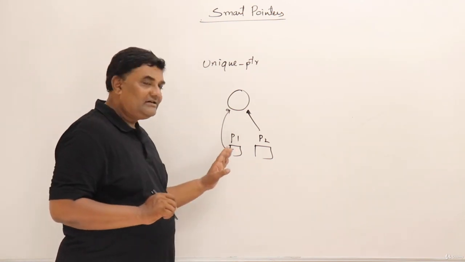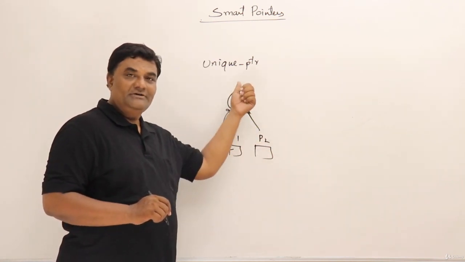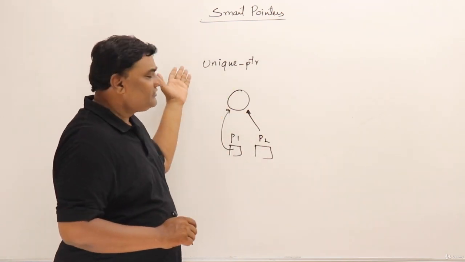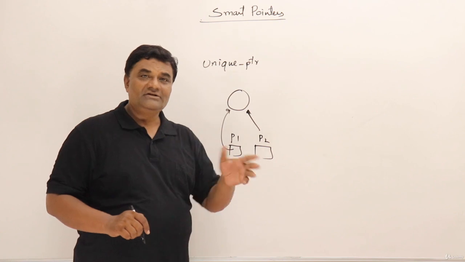So we can move the pointer p1 to p2. We can hand it over to p2, so p2 will be pointing to the object. Just now we saw a rectangle object. To that object we can have just one pointer, either p1 or p2.